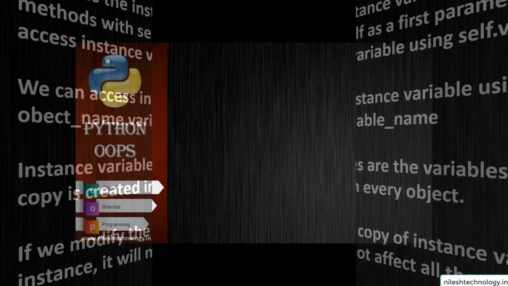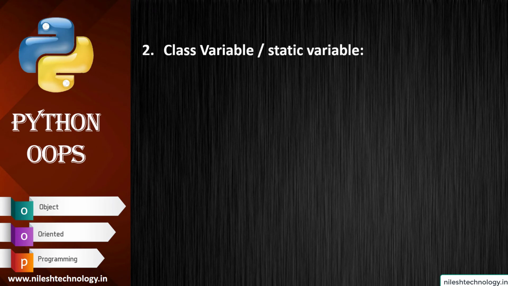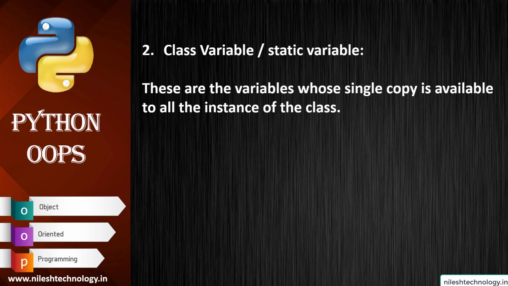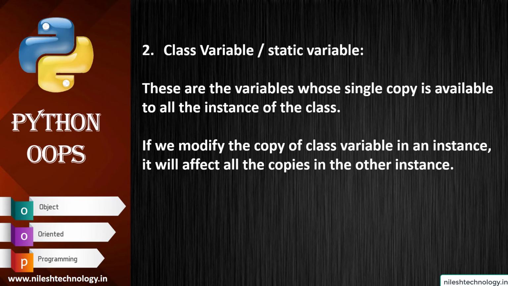Now the second is the class variable or static variable. These are variables whose single copy is available to all instances of the class. If we modify the copy of a class variable in one instance, it will affect all the copies in the other instances. So this is the second type.